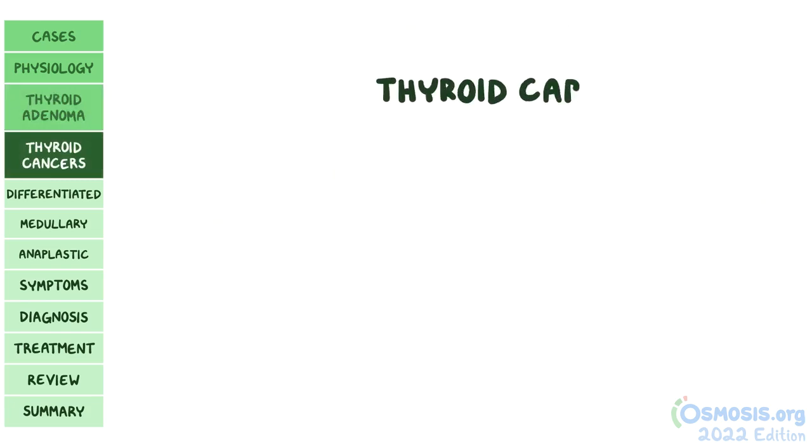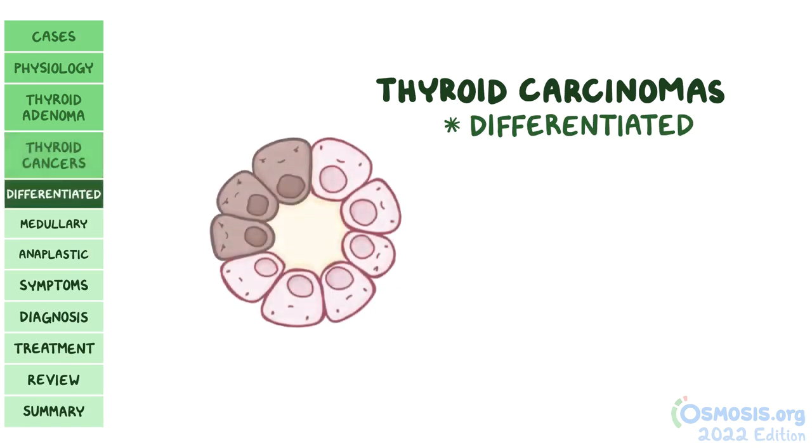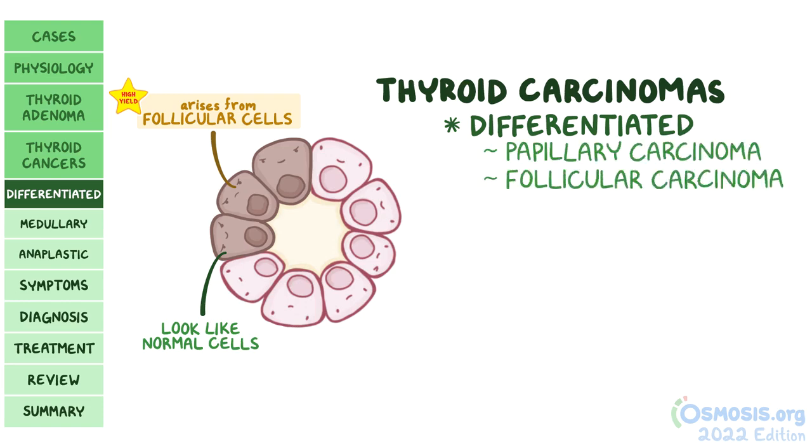Moving on to thyroid carcinomas, of which there are three types: differentiated, medullary, and anaplastic. Let's start talking about differentiated thyroid cancer. The cancer arises from follicular cells, and it's known as differentiated because the cancer cells look like a normal thyroid cell. Within the differentiated thyroid cancers, there are two types of cancer that you'll have to know for your exams: papillary carcinoma and follicular carcinoma.